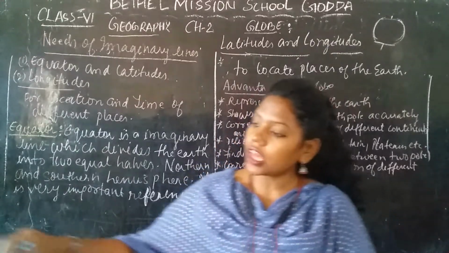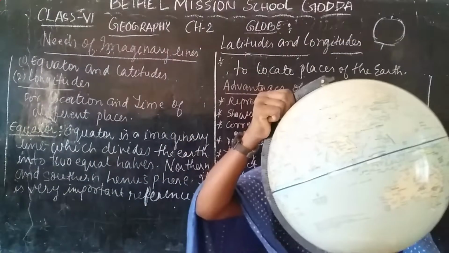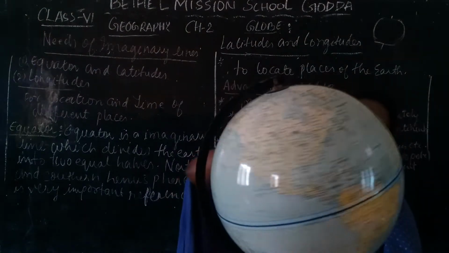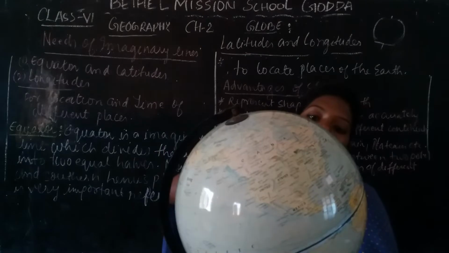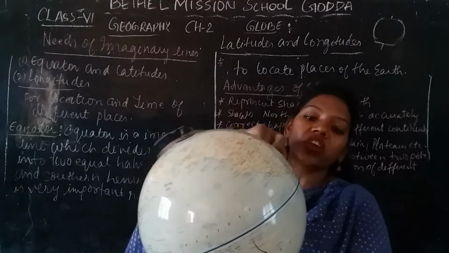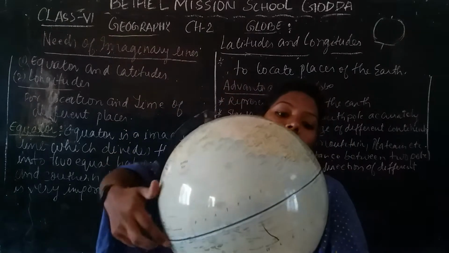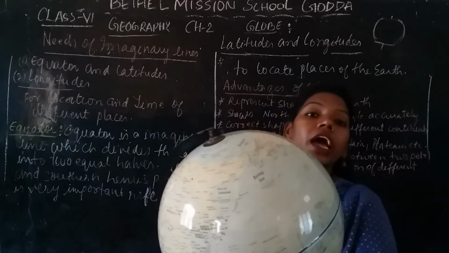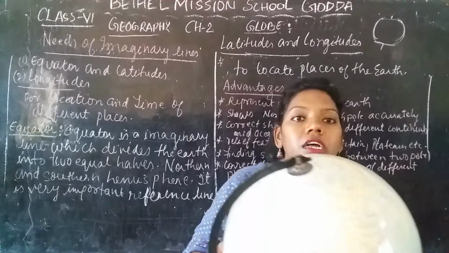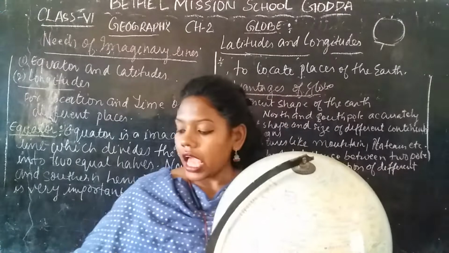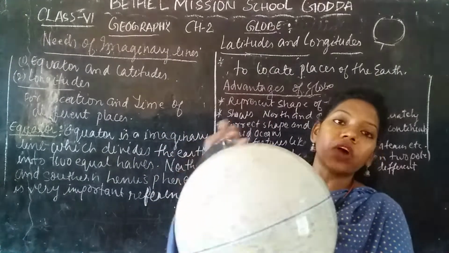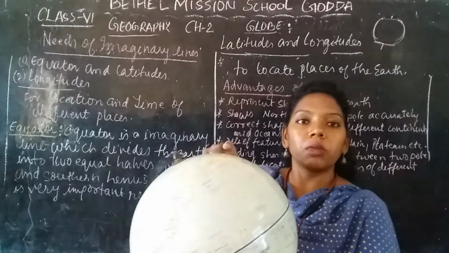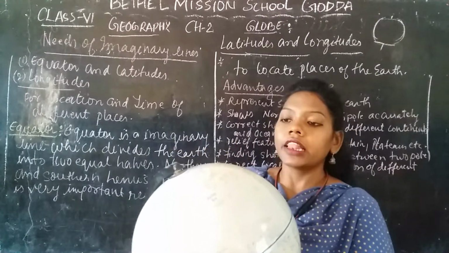You can see one of the most darkened lines in the middle of the globe. Yes or no, you can see. This imaginary line drawn on the globe is called the equator. The equator divides the earth into two equal parts, or halves.